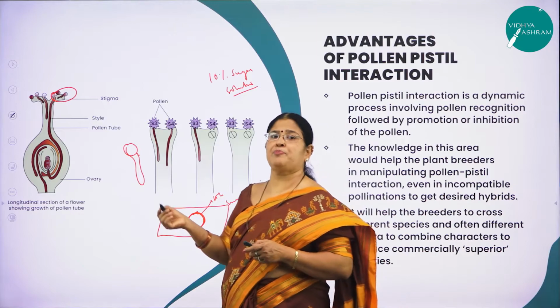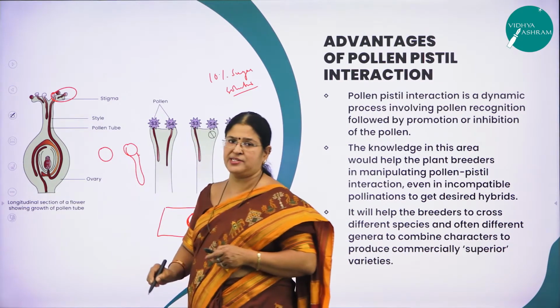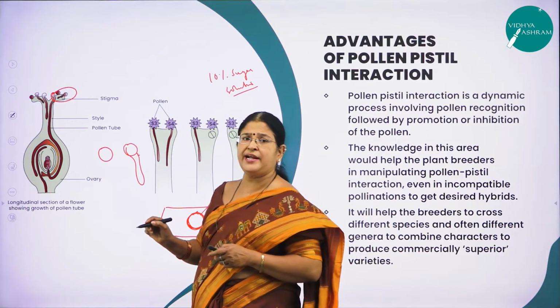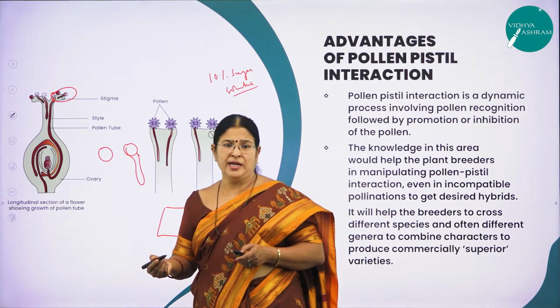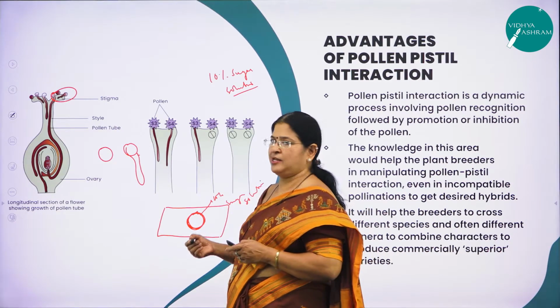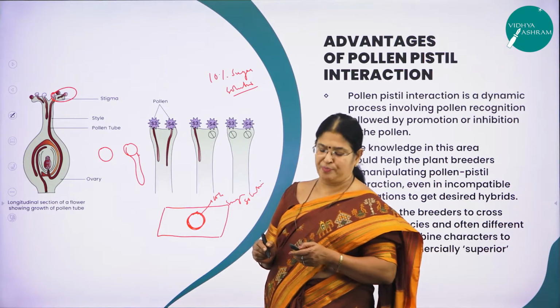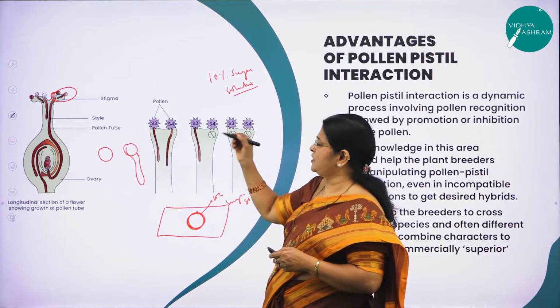Suppose you don't see the formation of a pollen tube. You can see the ungerminated pollen grains like this. Then what does it indicate? That pollen germination has not taken place. So this is a very, very important exercise of your practical syllabus. This is the first exercise in your practical, called pollen germination. Hope you have understood this concept.